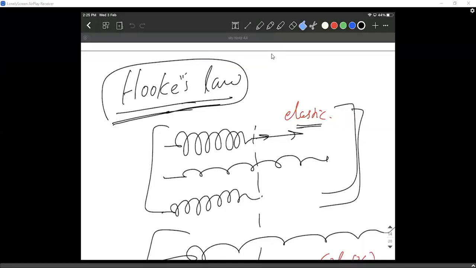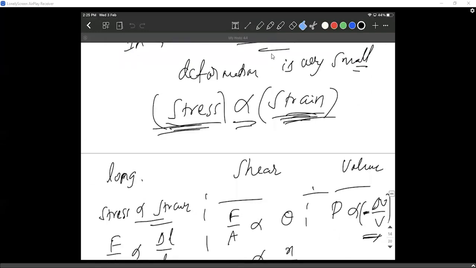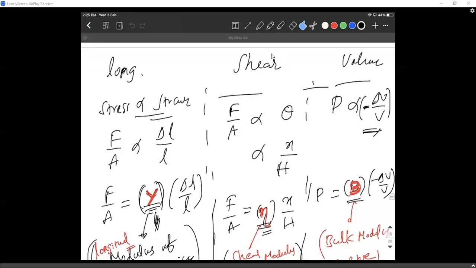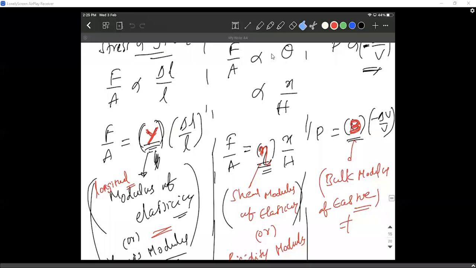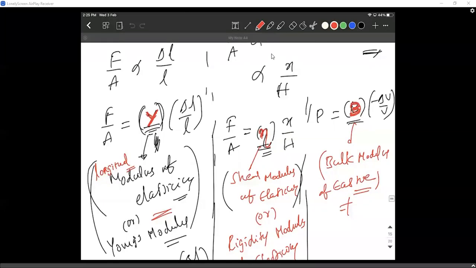Okay, guys, welcome back. This is day three of elasticity, and in yesterday's class, we just discussed Hooke's law, the basic idea of Hooke's law, stress proportional to strain, and then I discussed all three types of stresses and all three types of strains. I've shown you longitudinal strain, shear stress and shear strain, volume stress and volume strain. I gave you all three. What do you call them? All three moduluses: Young's modulus, rigidity modulus, and bulk modulus.